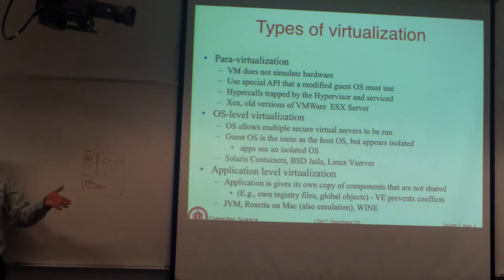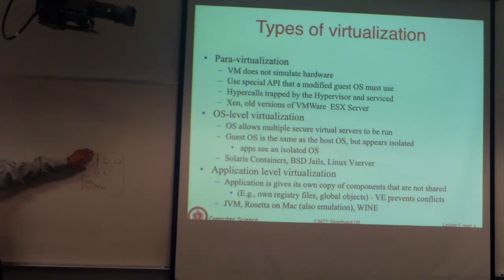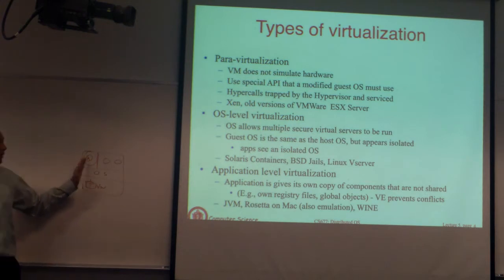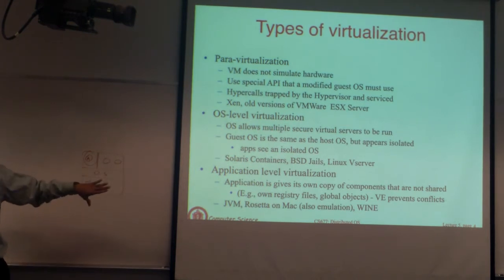So you can take your machine and then create smaller virtual servers on it. Each of those virtual servers looks like an independent machine. It's just the same machine. It's the OS pretending like this is its own OS, and it does this simply by creating a partition. Anything in one partition cannot see what is happening in the other partition. You can't see those processes. You may not be able to see the disk partitions in the other partitions and so on and so forth. But otherwise, it's the same OS. You don't necessarily have another copy of the OS. Does that answer your question?